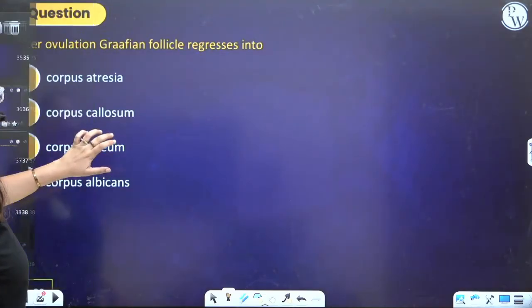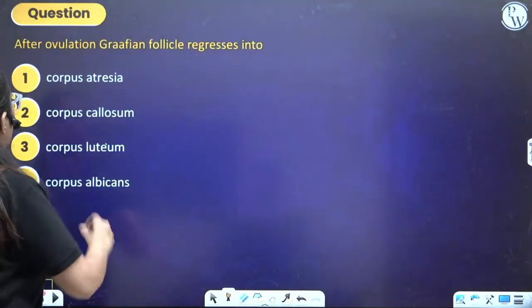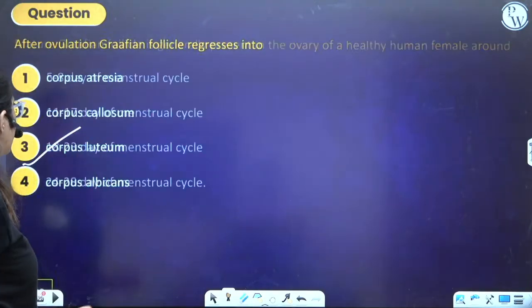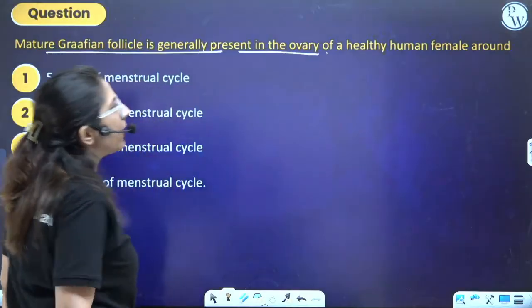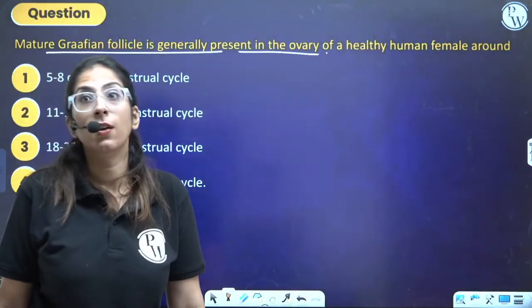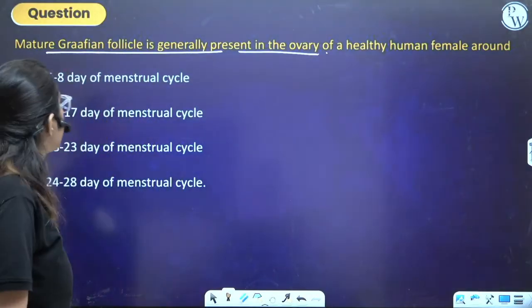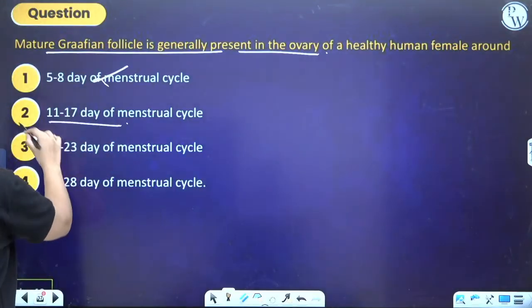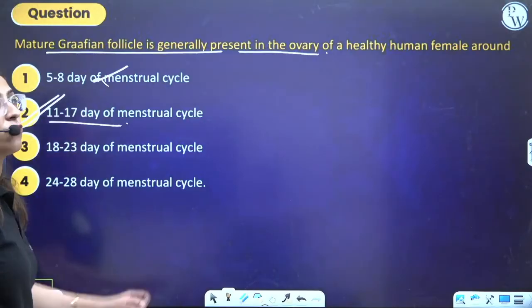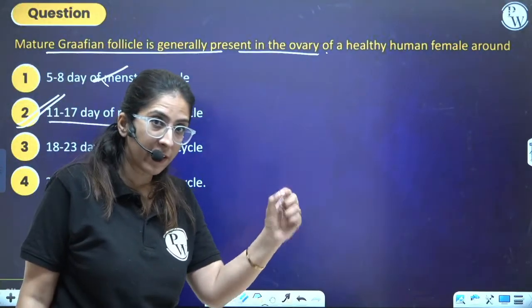Now, after ovulation, Graafian follicle regresses into corpus luteum. This will be the right answer. Mature Graafian follicle is generally present in the ovary of a healthy human female around. Mature Graafian follicle, where is it present? 5 to 8 days? No. 11 to 17? Correct answer is this.